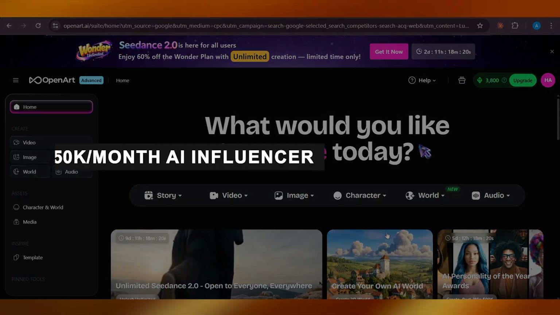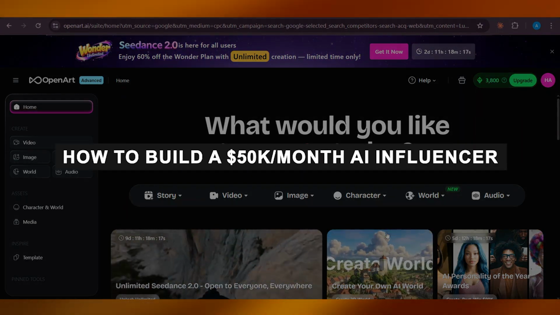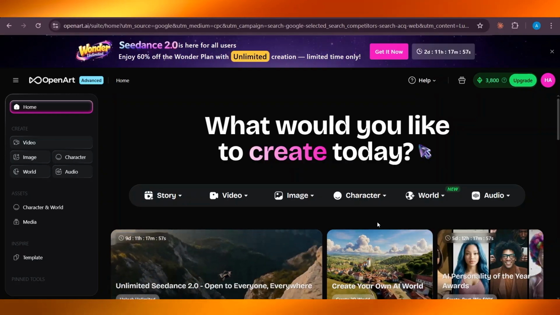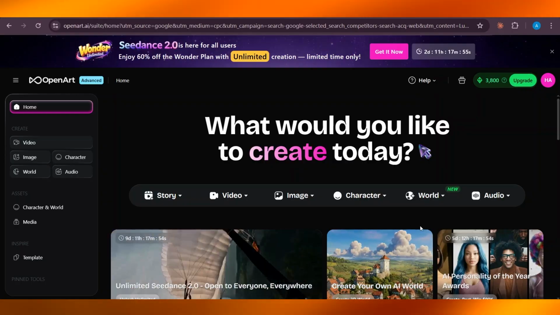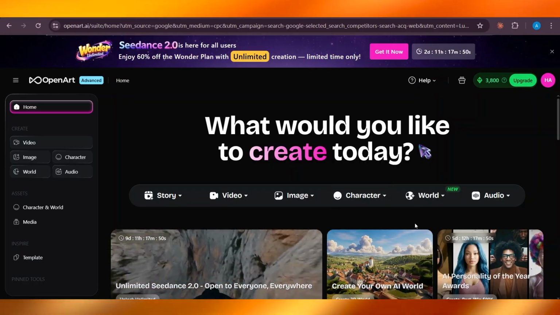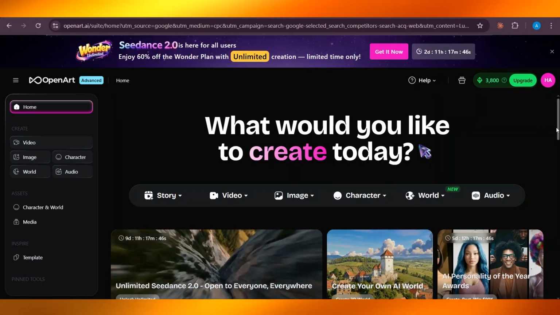How to build a 50K per month AI influencer, the 2026 blueprint. What if I told you that you could build a fully automated influencer that doesn't exist, it doesn't sleep, and can generate thousands of dollars per month? This is not the future, it is already happening.